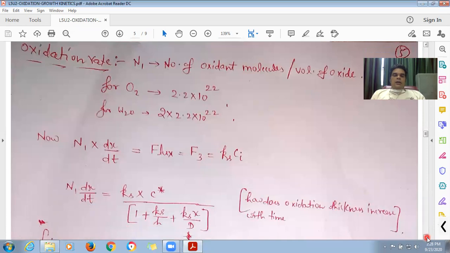Now in the next lecture we will discuss how to calculate the oxidation rate. This was some sort of kinetics that we discussed. In continuation of this lecture, in the next lecture I will discuss how to calculate the oxidation rate, meaning how the oxide thickness increases with time. Obviously when time is increased, oxide thickness will also increase, but mathematically how is this happening? In the next lecture we will discuss this. Thank you.